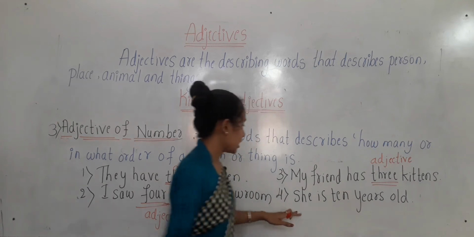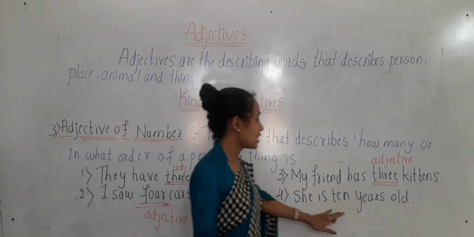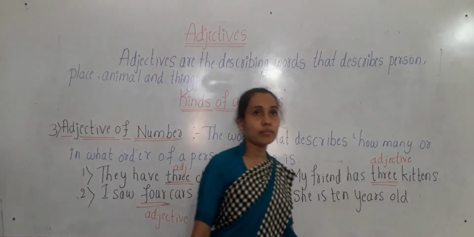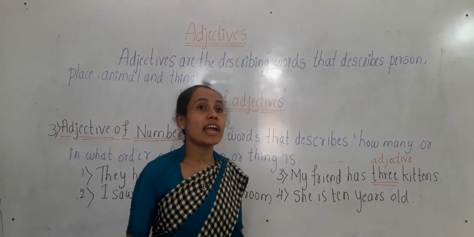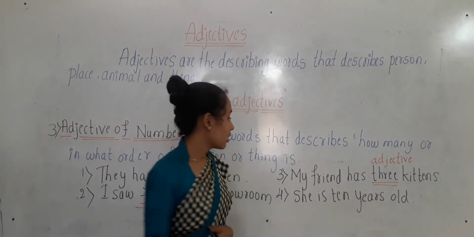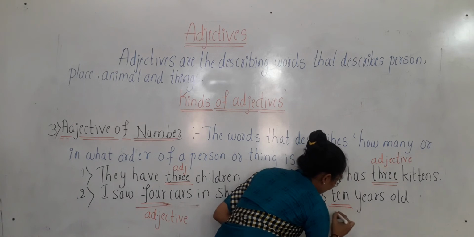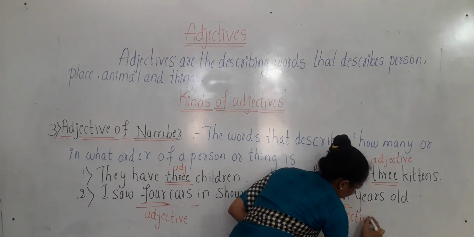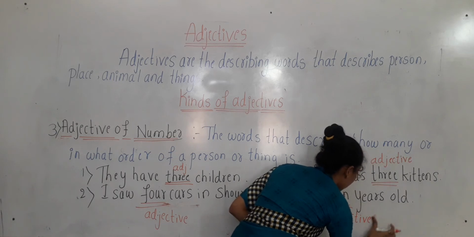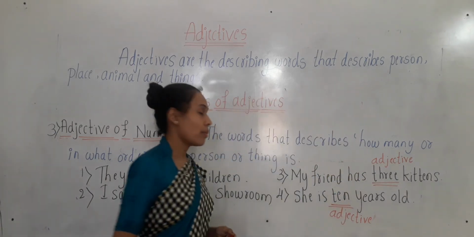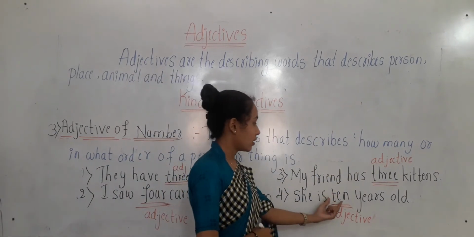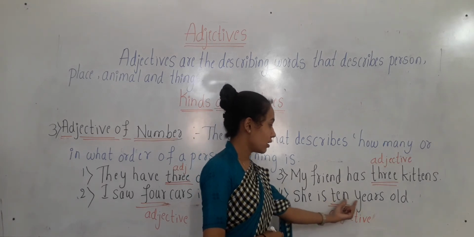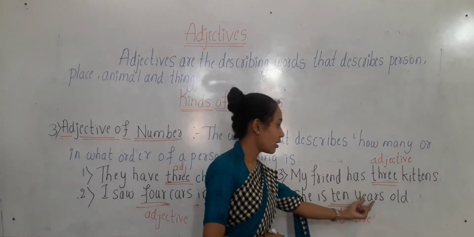Okay, let us see the fourth one. She is 10 years old. So which is the adjective of number here? 10. 10 is the adjective of number which gives the answer for how many. 10 years. So here 10 is describing the years.